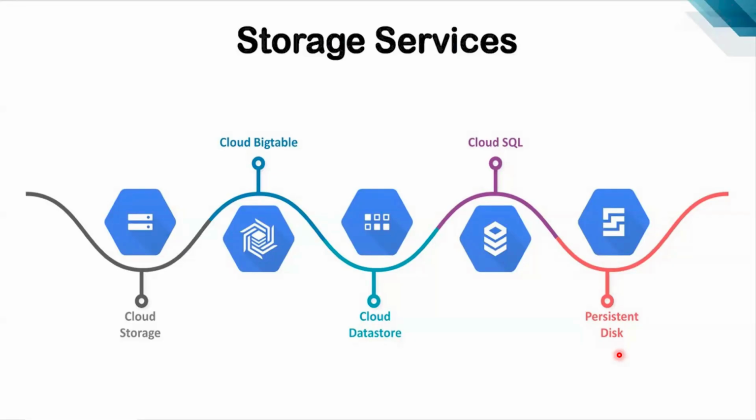Which storage we are using? S3 bucket is something. No, I'm asking about the storage which we are attaching to the AWS server. EBS, exactly. EBS, Elastic Block Store, right? S3 also we are using, but S3 is object storage. EBS is block level storage. We can create block by block from 1 GB to 16 TB, and we can attach to the AWS server. But here in GCP, we are using persistent disk. This disk we can attach to the GCP servers.